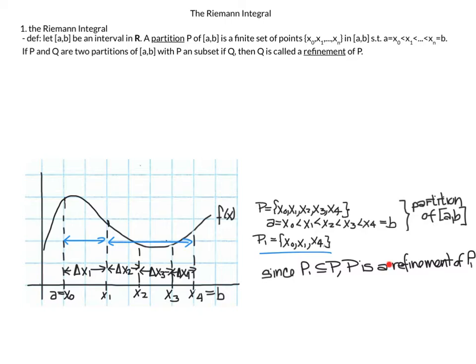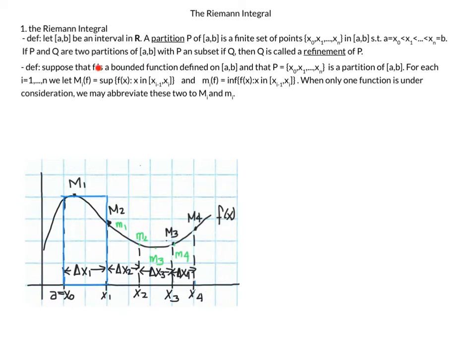And the idea of calling it a refinement is that when we're studying the behavior of the function between a and b, we can study the behavior in finer detail with this larger set, and hence P is a refinement of its subset.